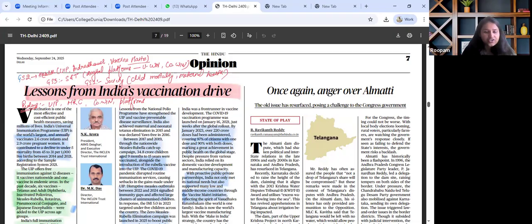Afterwards, the innovations that we have done in the health sector. India is said to be a global vaccination hub. How can India use it as a soft power in global diplomacy? Afterwards, from the mains perspective, India's health model and pandemic preparedness can be quoted.